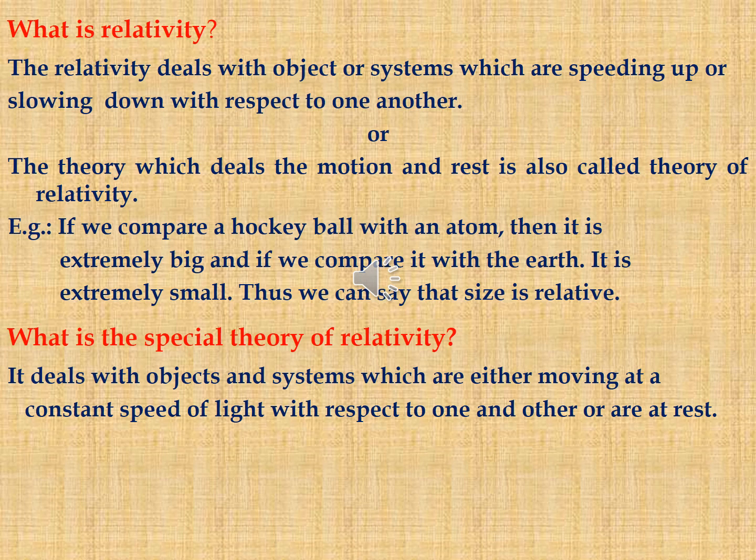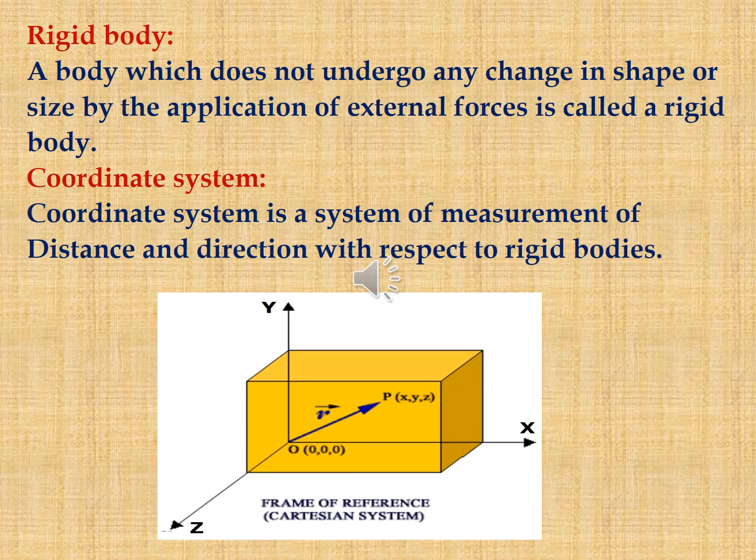What is the special theory of relativity? It deals with objects and systems which are either moving at a constant speed with respect to one another or at rest. A rigid body: if you are applying any force on a body, the body does not undergo any change in shape or size. Such a type of body is called a rigid body.